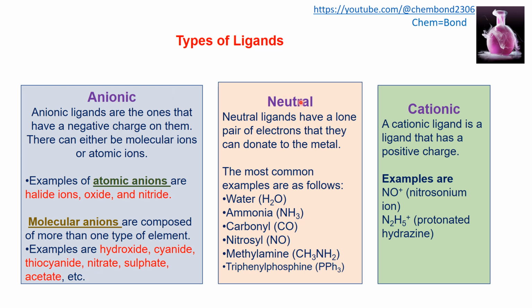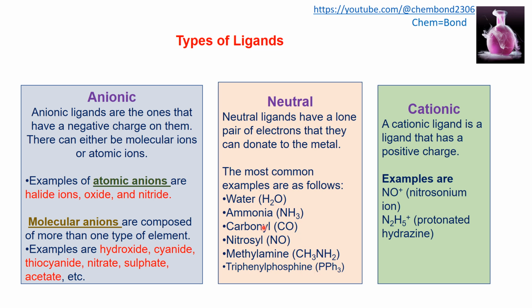Neutral ligands have a lone pair of electrons that they can donate to the metal. They have no charge, but they have a lone pair of electrons that can be donated to the central metal atom. The most common examples are water, ammonia, carbonyl, nitrosyl, methylamine, and triphenylphosphine.